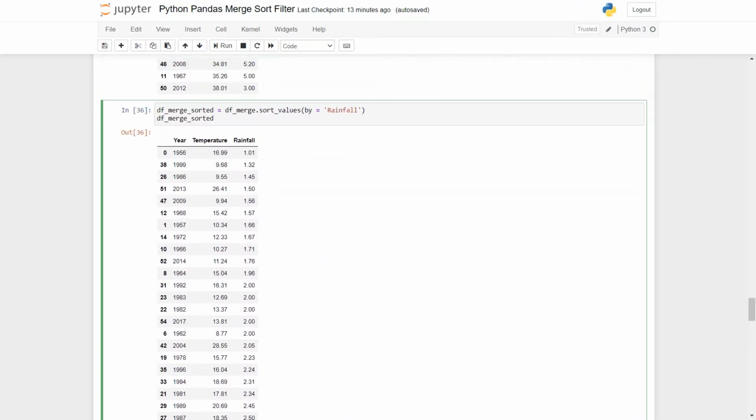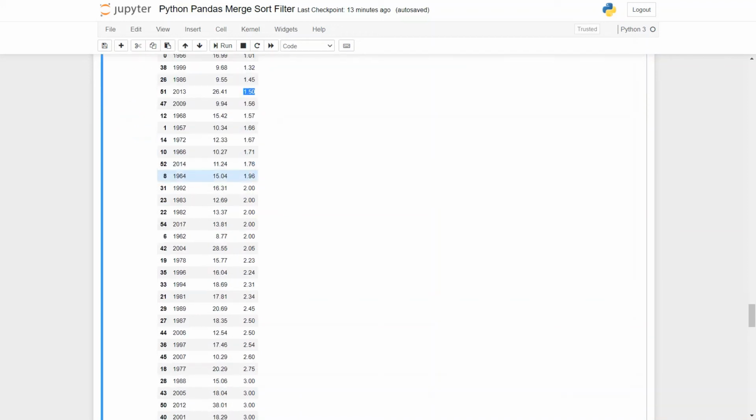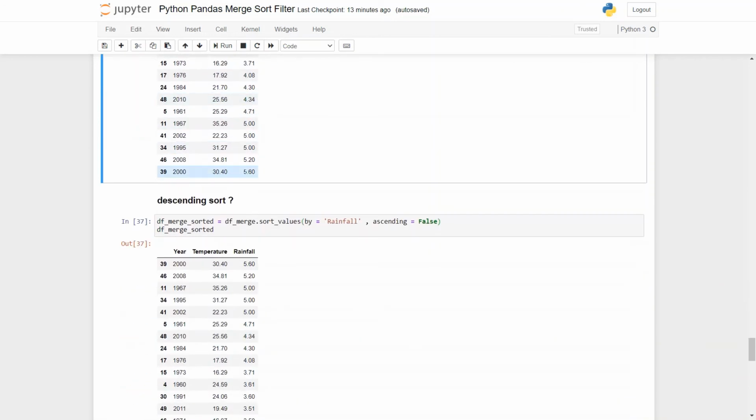The first value is 1.01, followed by 1.32 and 1.45 and 1.5, and gradually this will increase, and at last you can see the highest rainfall amount is 5.60, and the corresponding temperature is 30.40 degrees, and this was in the year 2000, and all these three data are in the row of index 39.